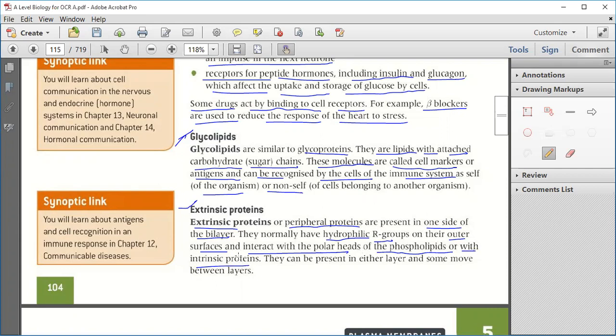The hydrophilic R groups are at the outermost surface. They are present in either layer and some move between the layers.